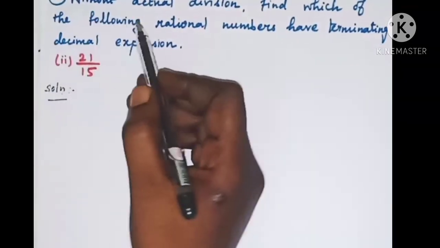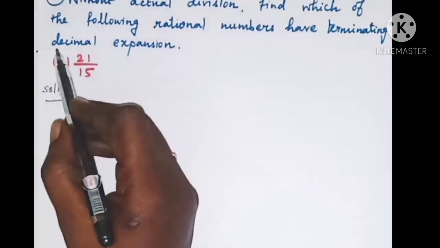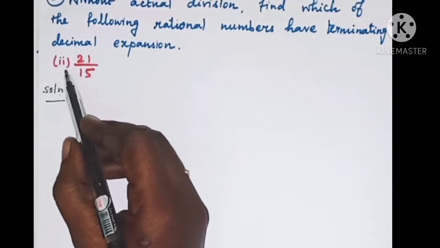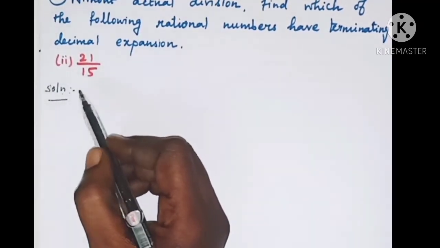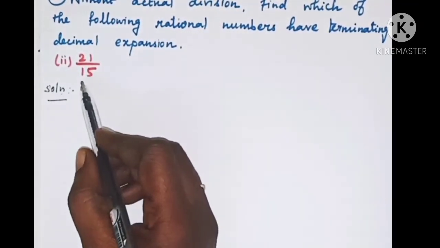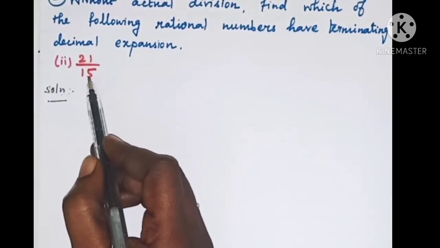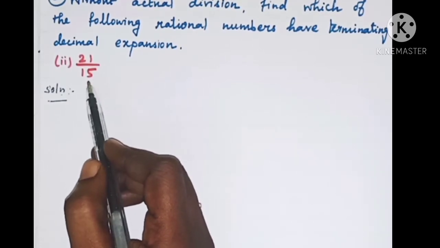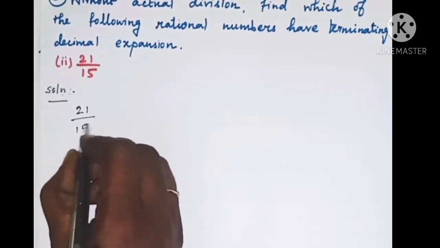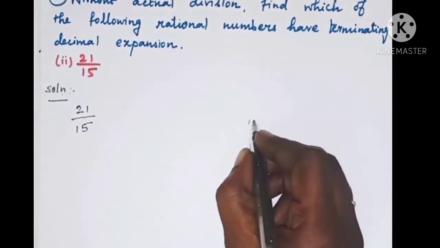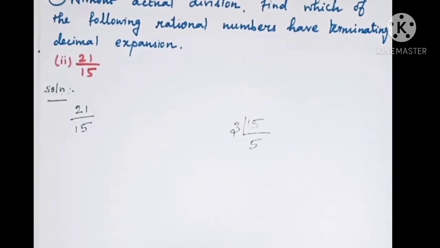Exercise 2.2, fifth sum. Without actual division, find which of the following rational numbers have terminating decimal expansion. The second subdivision is 21 by 15. Now we have to factorize 15 by the LCM method. So without actual division, we have to find whether the rational number has a terminating decimal expansion or not. So the question is 21 by 15. Now we find the factors of 15. So 3 into 5, 3 5s are 15.